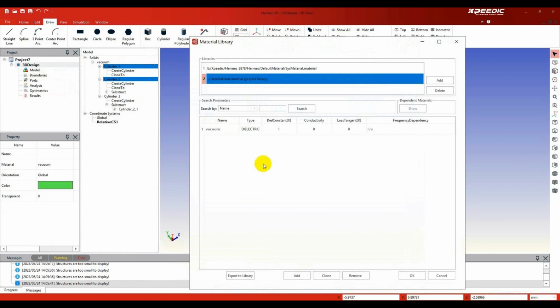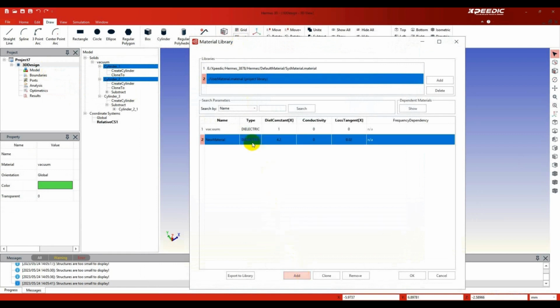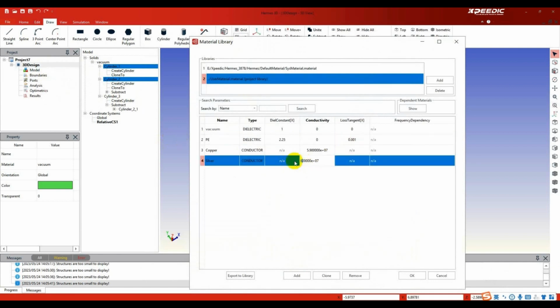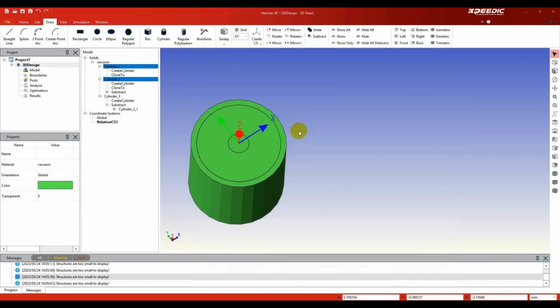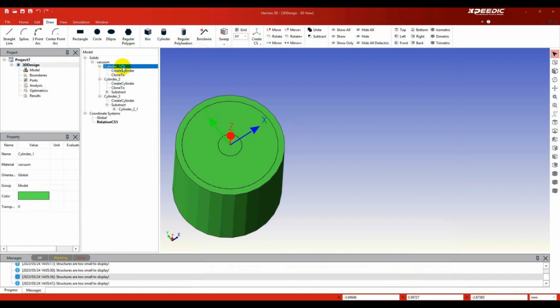Click Material Library, add Material Library, and add copper or PE or silver materials. Modify cylinders' names.